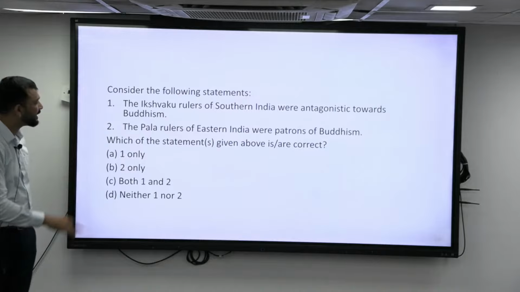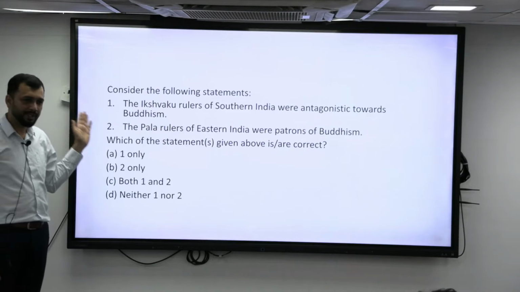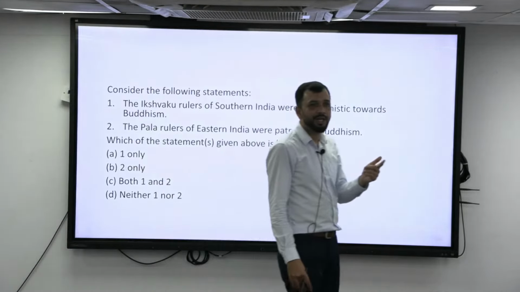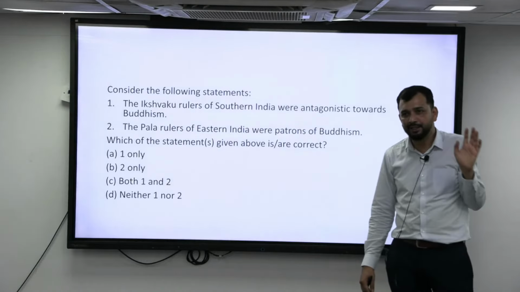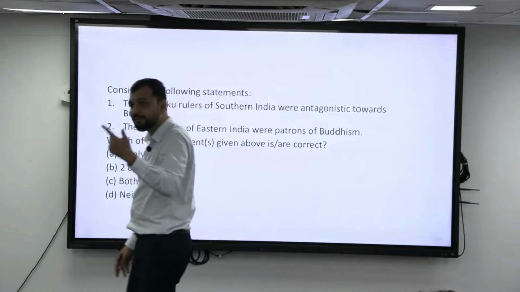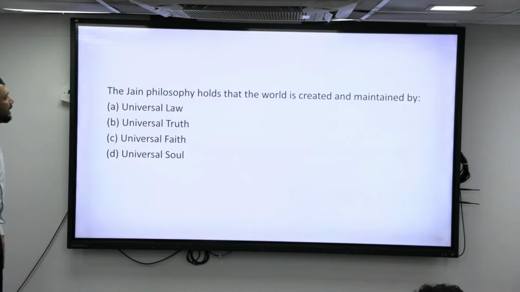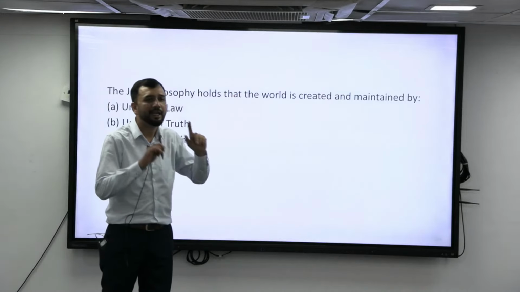So what is the second statement? Pala rulers of Eastern India were patrons of Buddhism. Yes, they constructed Odantapuri, Vikramashila University, and also supported the monastery in Nalanda by giving the revenue from 5 villages. So that means that they were patrons of Buddhism. In their architecture and sculpture also you can see Buddhist influence. So that means that they were the patrons of Buddhism. Both become correct. Alright. Now, the Jain philosophy, which holds that the world is created and maintained by.